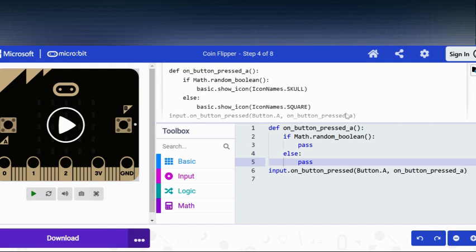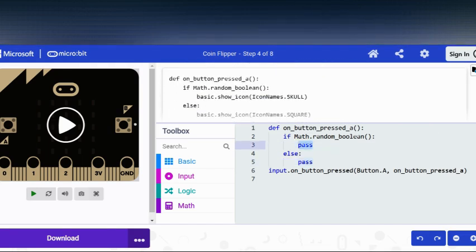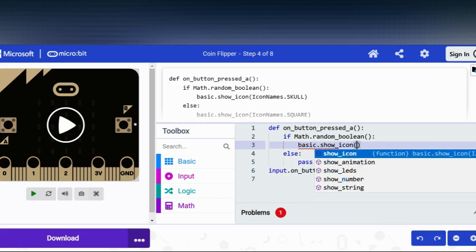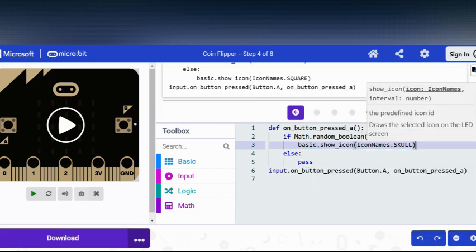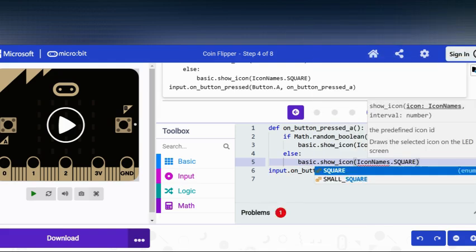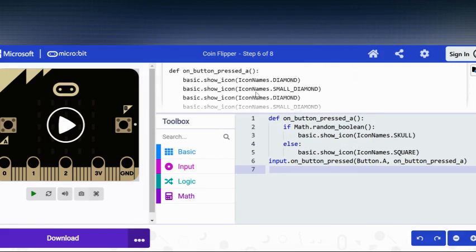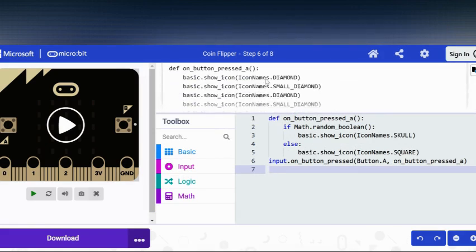Now, for the next step, we'll be placing the passes with our heads and tails. Heads represented by a skull and tails represented by a square. At this point, if you don't want to add an animation, you can skip ahead to see how to hook up your microbit so it'll run CoinFlip.